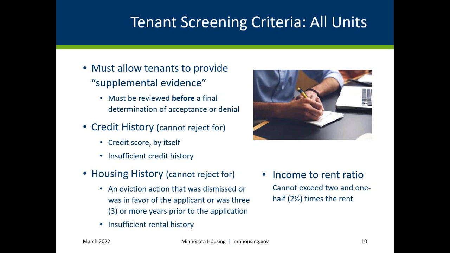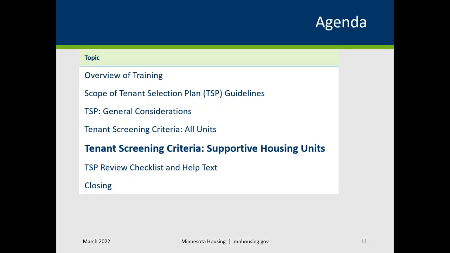Income to rent ratio. If a minimum income test is used, the income to rent ratio cannot exceed 2.5 times the rent. Note that Minnesota Housing does not have a minimum income requirement. The following screening criteria must apply for all supportive housing units, which means any units with supportive services that are restricted or set aside to serve households or people experiencing homelessness, or those that have a disability, including high-priority homeless and people with disabilities units.